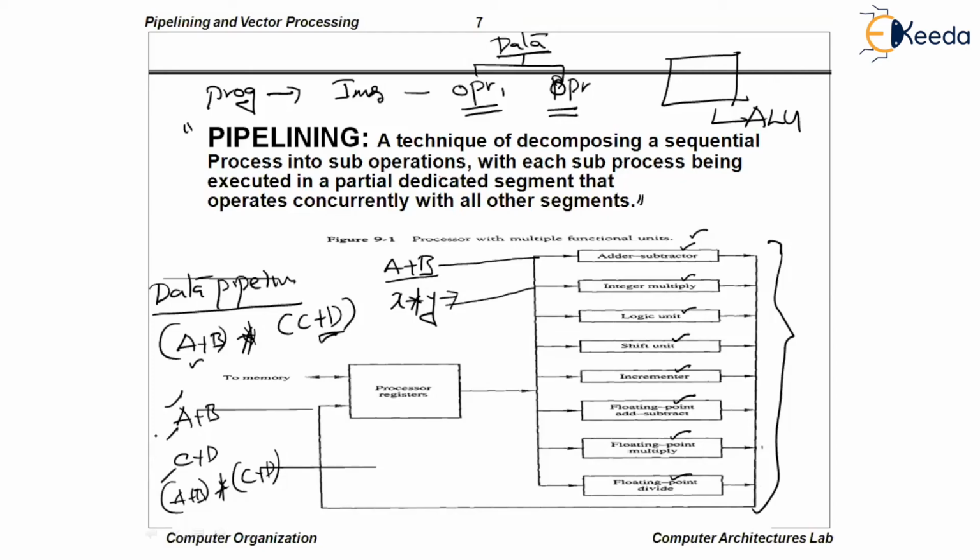Now what we'll do is design a data pipeline. With the simplest example, I'm going to make it very clear how a data pipeline can be designed and in what way the speed up will be increased when it gets compared with the corresponding non-pipeline system.